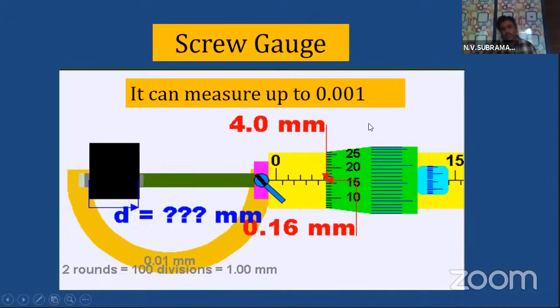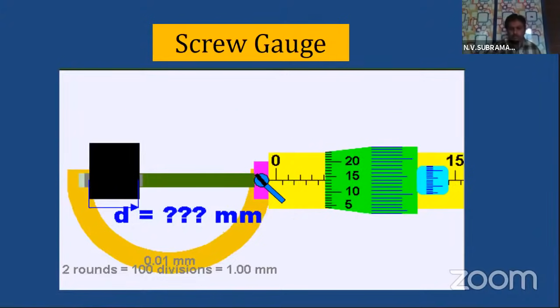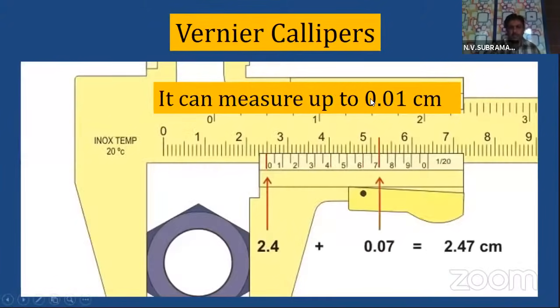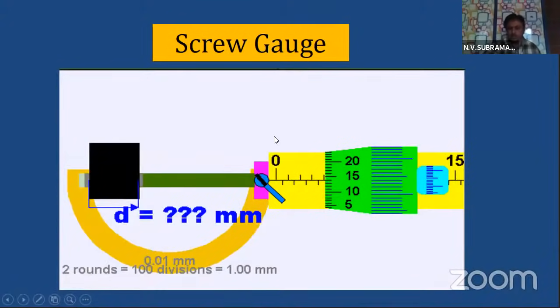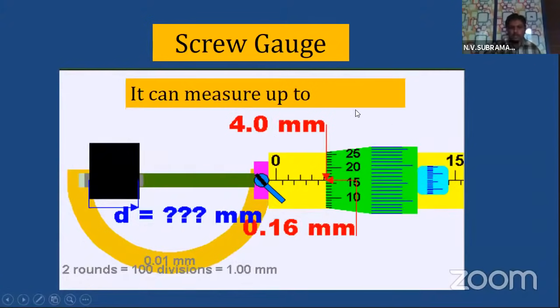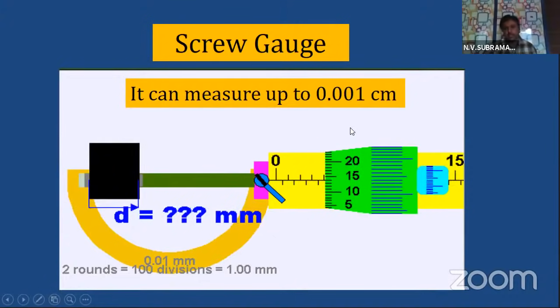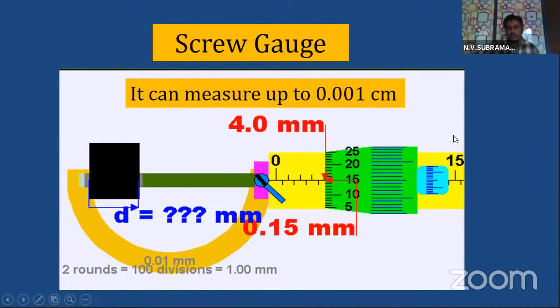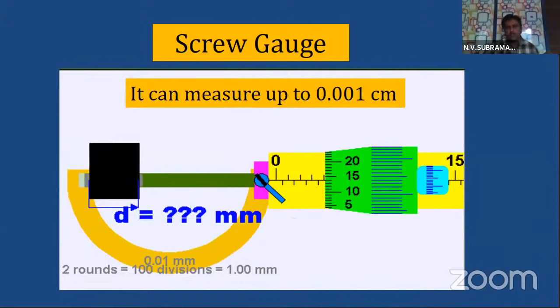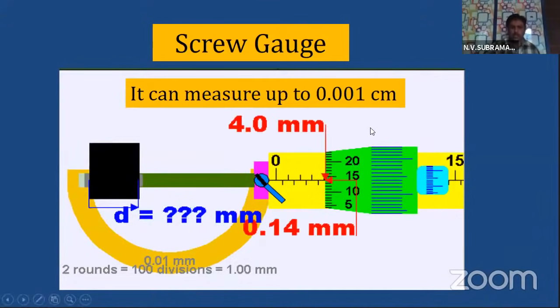So it can measure up to 0.001 centimeters. If you see carefully, this one can measure up to 0.01 centimeters. Less than that, who is able to measure? It can measure up to 0.001 centimeters. So please remember this data, children. Again, I will ask you when I am going to the other part of the lesson. Vernier calipers can measure up to 0.01 centimeters. Screw gauge can measure up to 0.001 centimeters.